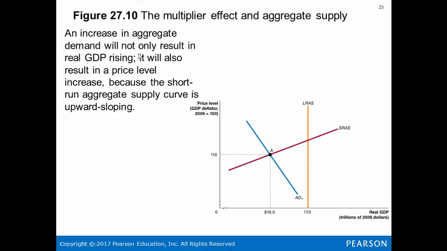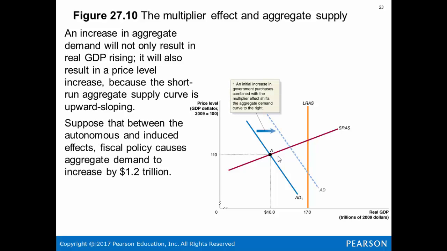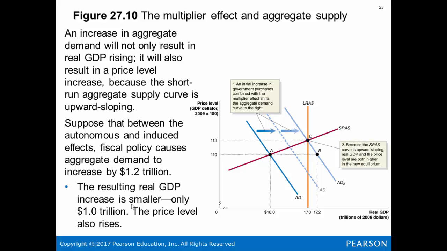An increase in aggregate demand will not only result in real GDP rising, but it will also result in a price level increase because the short run aggregate supply is upward sloping. So between the autonomous and induced effects of fiscal policy causing aggregate demand to increase by 1.2 trillion, the result is real GDP increases smaller, only 1 trillion. And also the price level rises. So this went from here to here, but the actual effect was C.